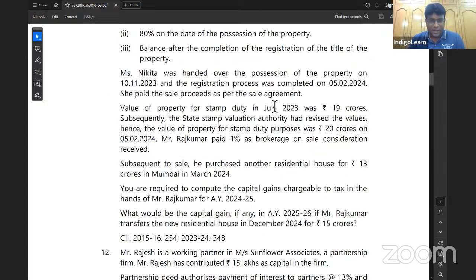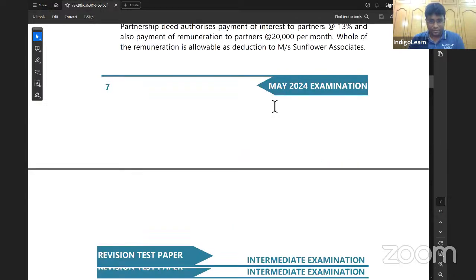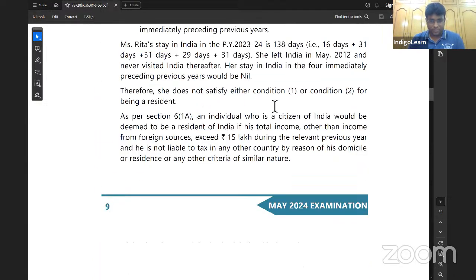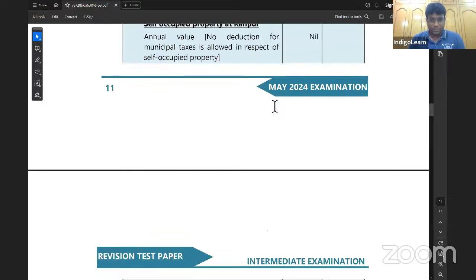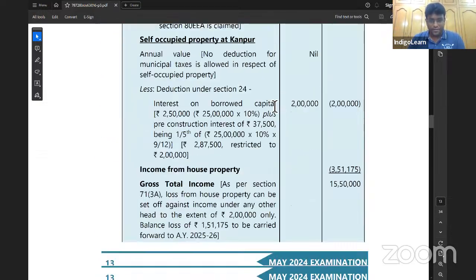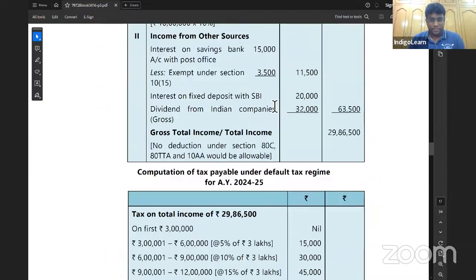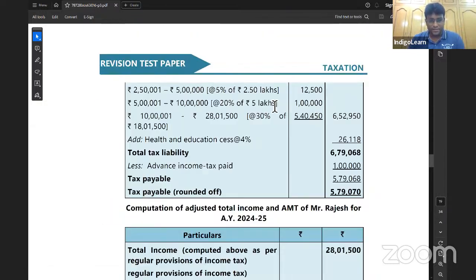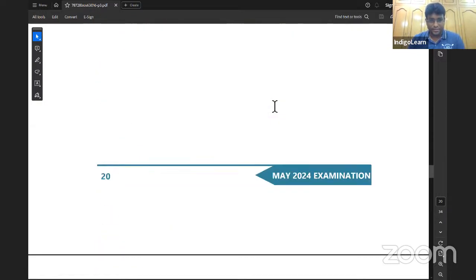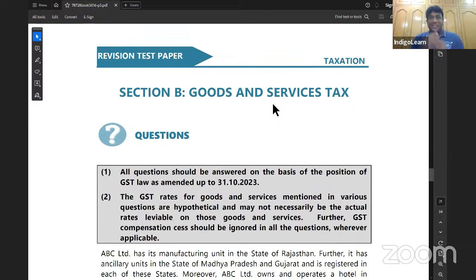Now, let's move on to GST, my dear friends. Here comes the GST part, that is goods and services tax, wherein we are going to talk about some interesting elements of this RTP May 2024 attempt, wherein some good points are there in this particular RTP.